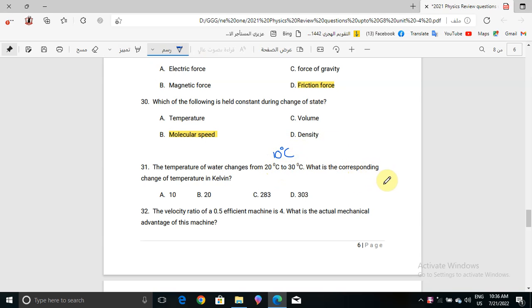So to change degrees Celsius into Kelvin, what will the formula be here? 273 plus 10. So the correct answer for question number 31 will be 283.